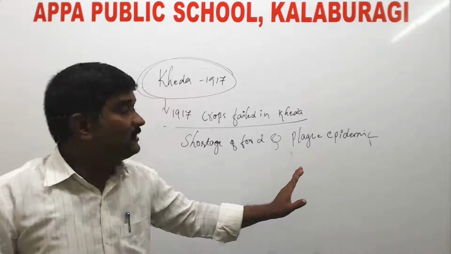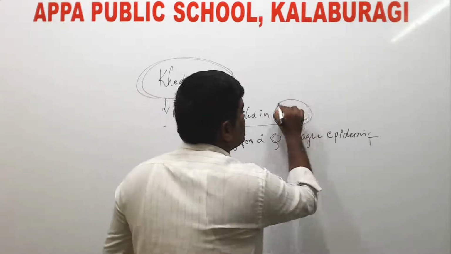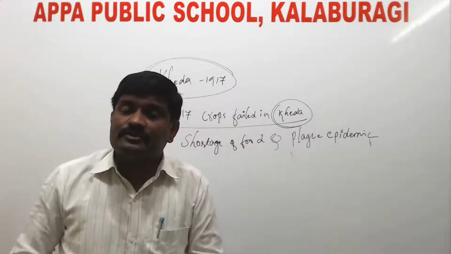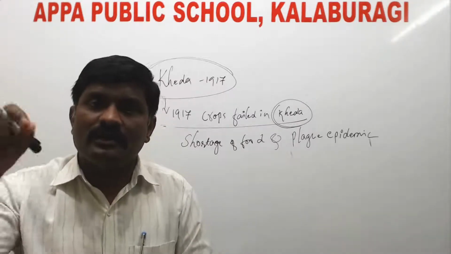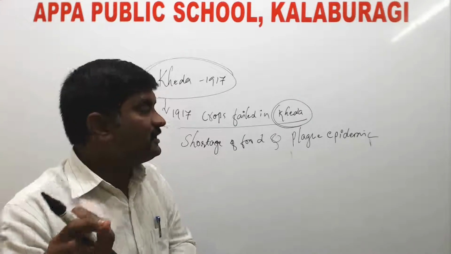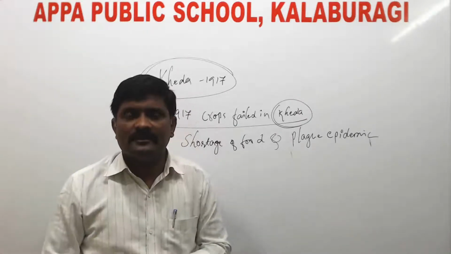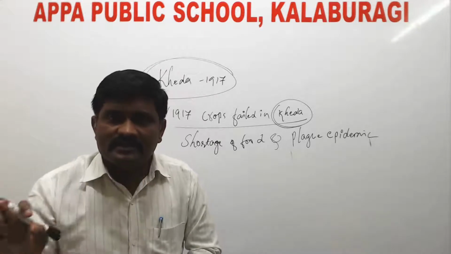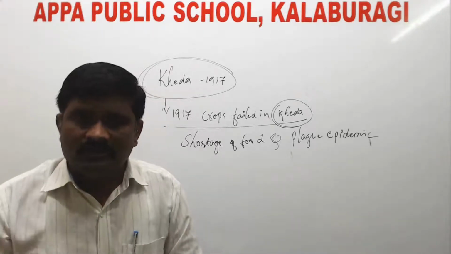So the people of Kheda district asked the government for a relaxation or a reduction in the revenue. But the British government did not give any relaxation or reduction in the revenue.